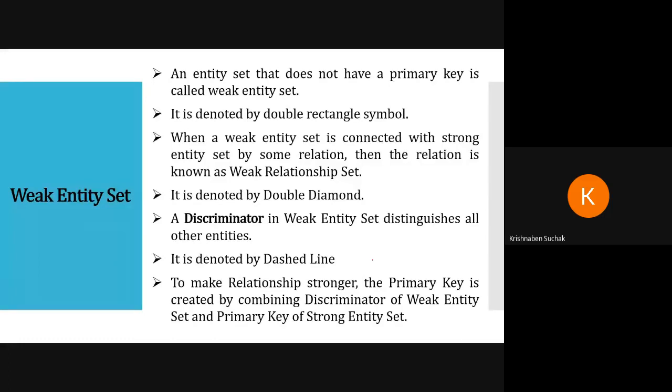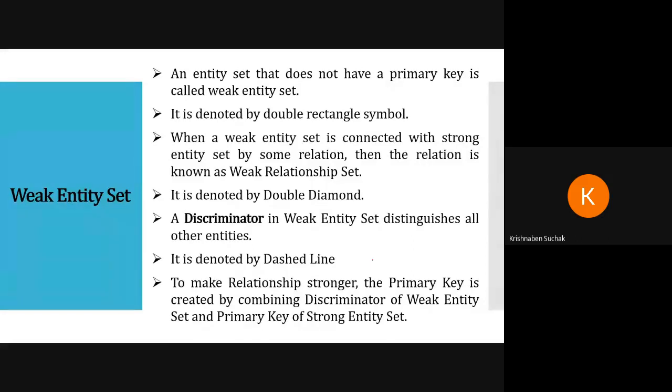Okay, a discriminator, this is new word for you. Discriminator in weak entity set distinguishes it from all other entities. Now see, if there is no primary key in any entity, or you can say in your database, if one table is not having any primary key, then how will it distinguish that entity from other entities? That is with discriminator. What is discriminator? It is denoted by dashed line.